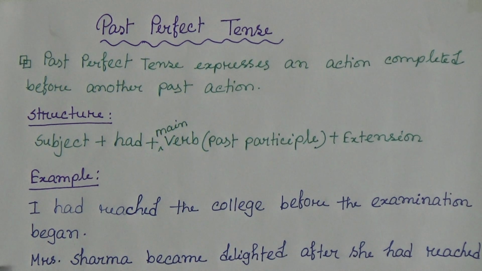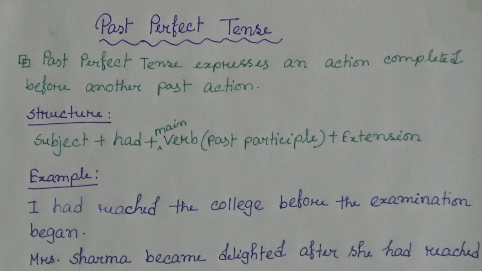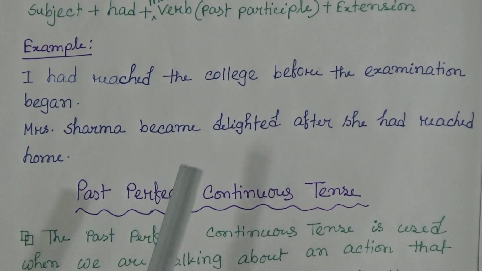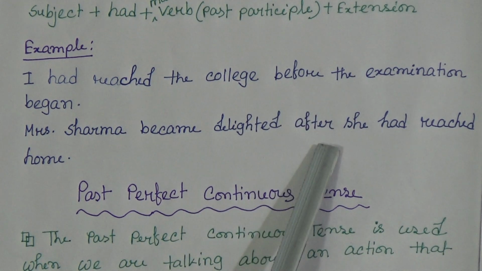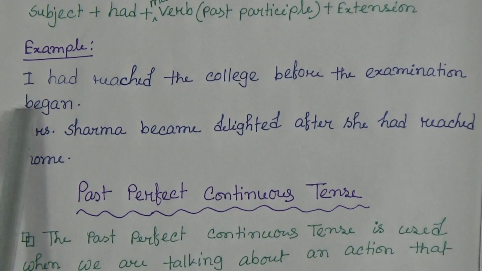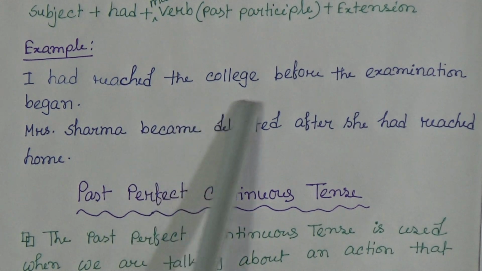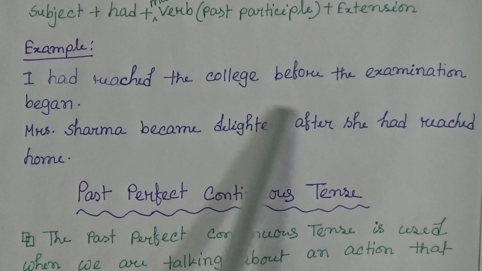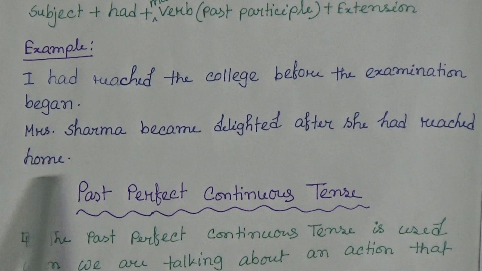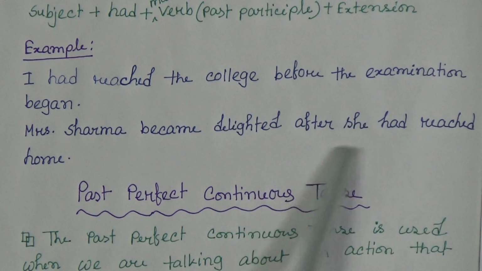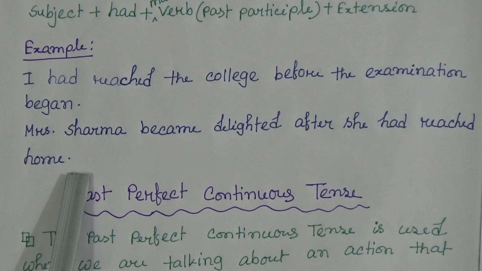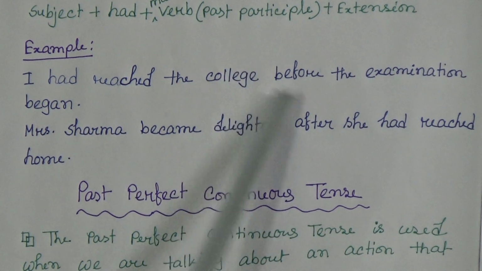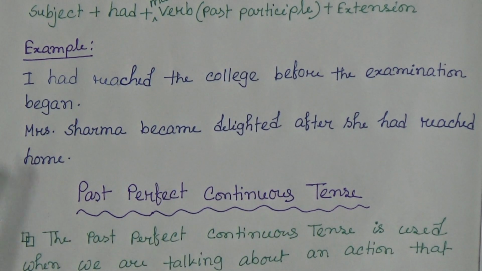Another example is: Mrs. Sharma became delighted after she had reached home. And students, just one thing you have to know, that with before and after, the portion that comes after before has past perfect tense, and the portion of after there is past perfect tense. Okay, so you have to remember that, and this is the structure and this is the example.